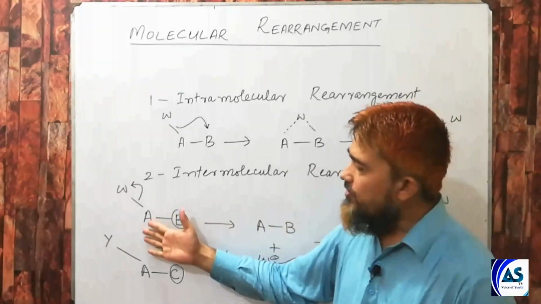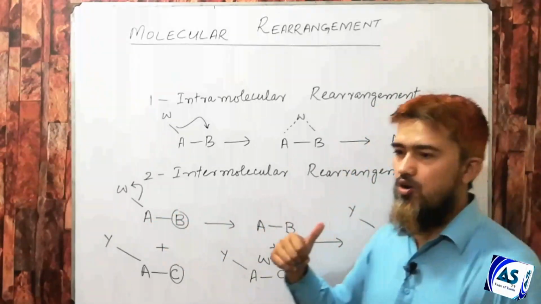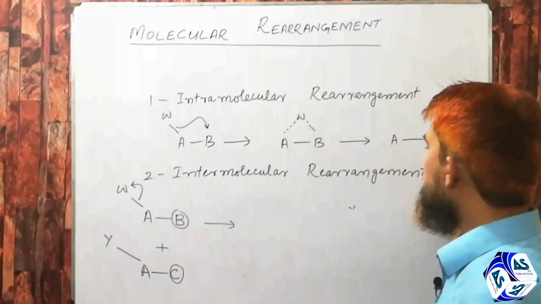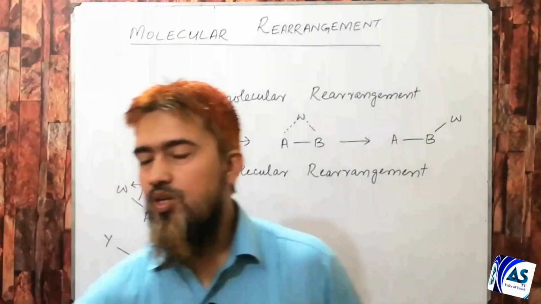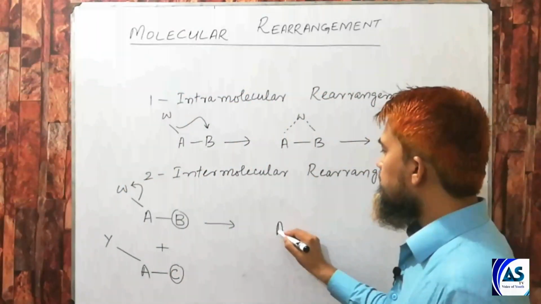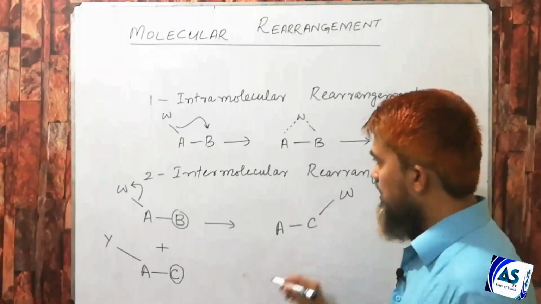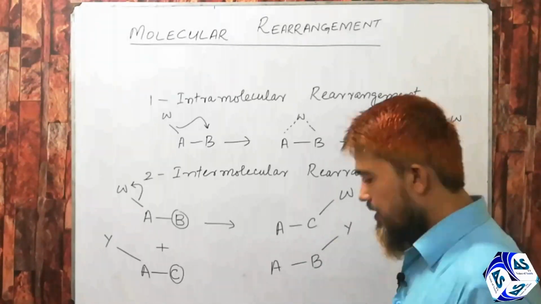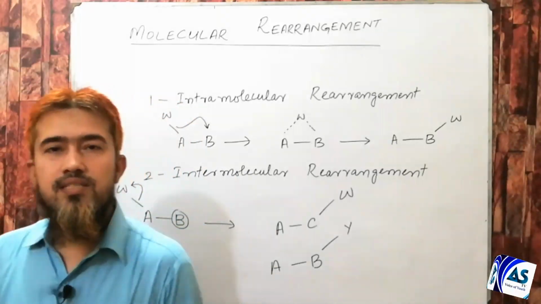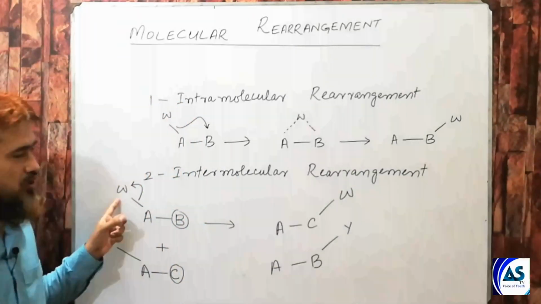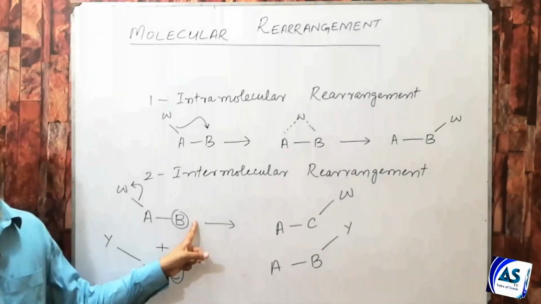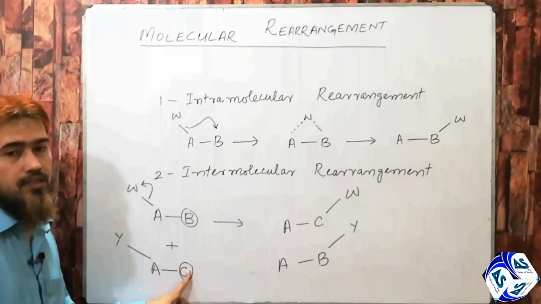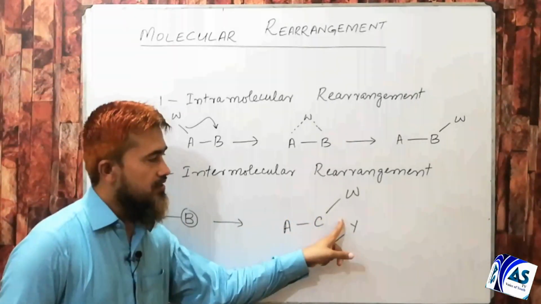And then after the rearrangement reaction, results are observed in the products. If we find a product from this reaction where W is connected to C and Y is connected to B, then the rearrangement is known as intermolecular rearrangement, because W should go to B if the rearrangement is intramolecular, but it should go to C for intermolecular rearrangement.